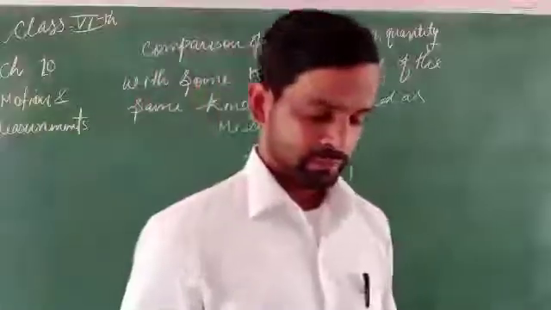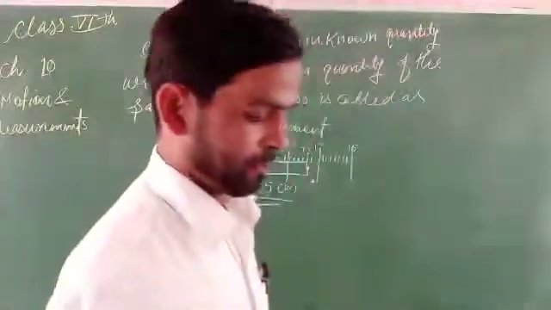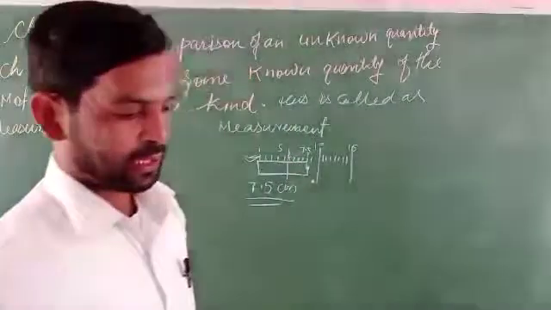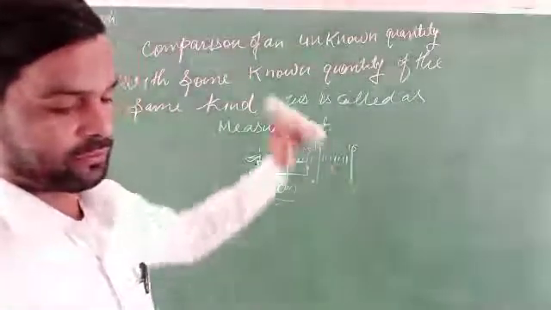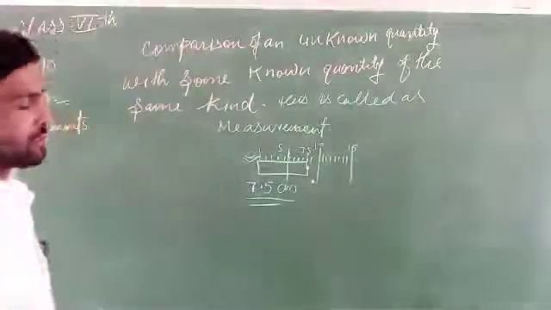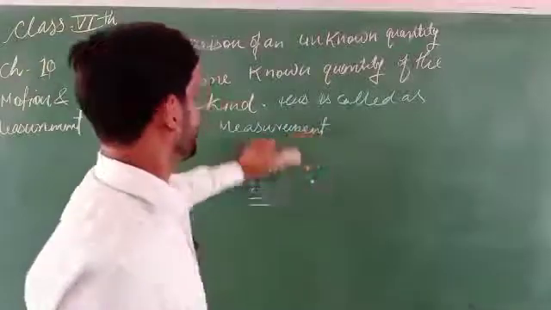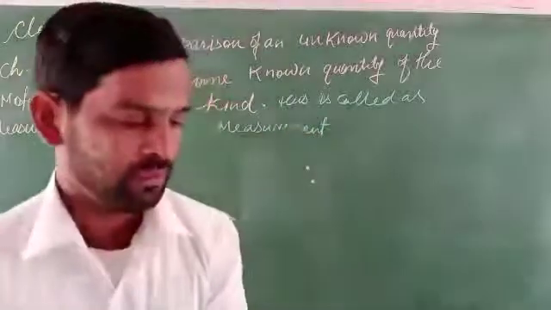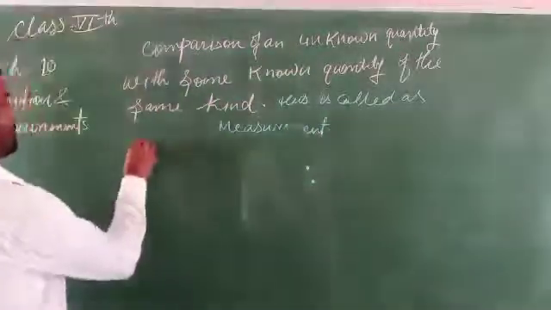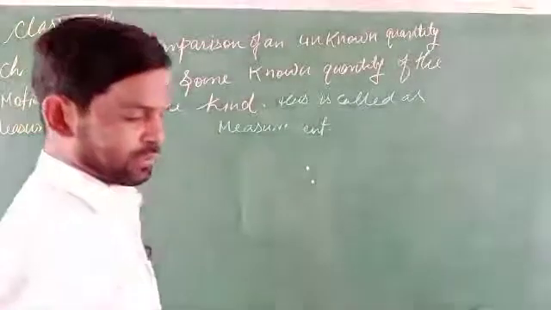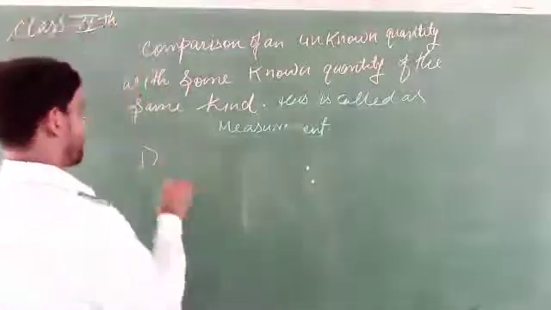Next, the measurement of any object consists of two parts. What are these two parts? For measuring anything, we have two parts. The first one is the unit of measurement.